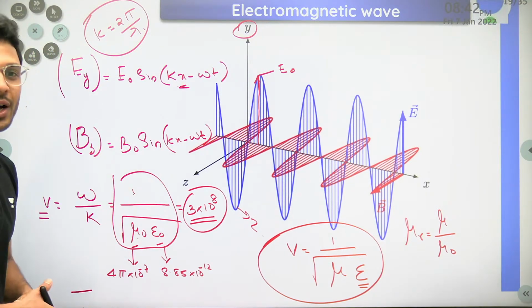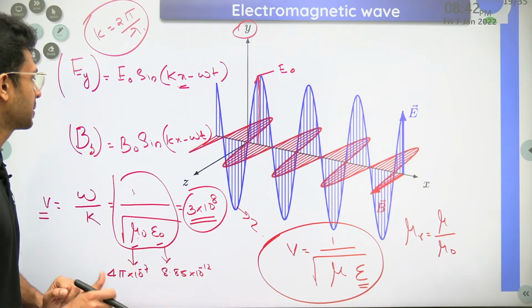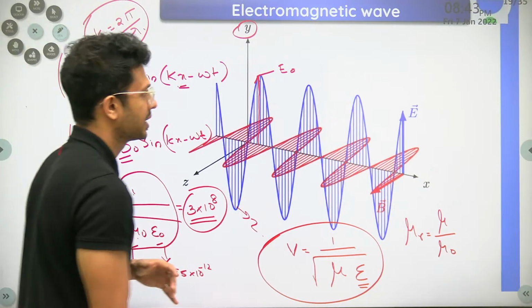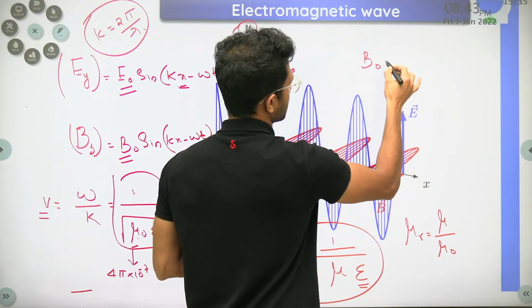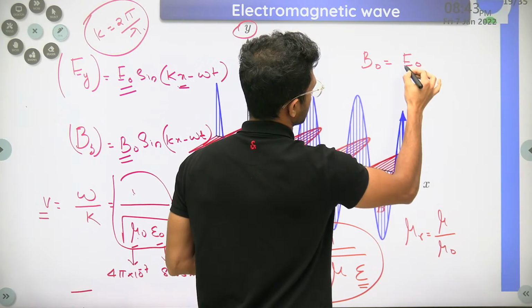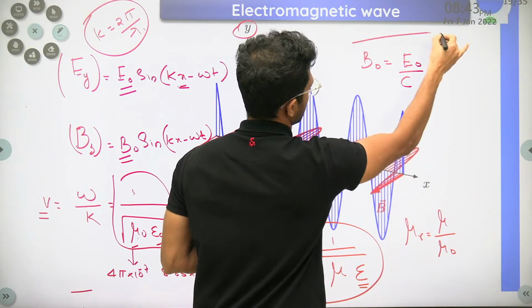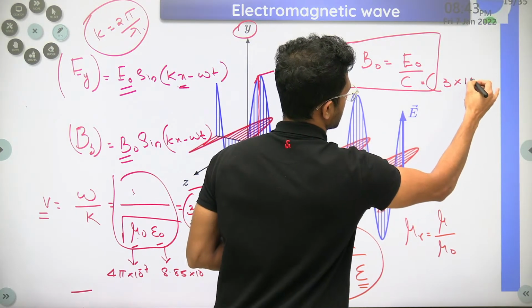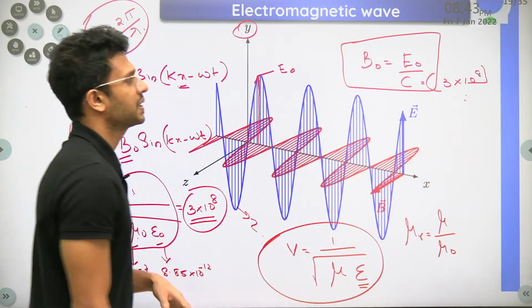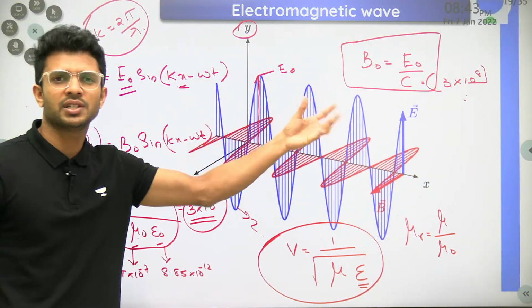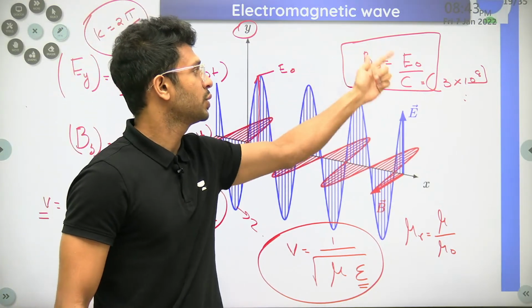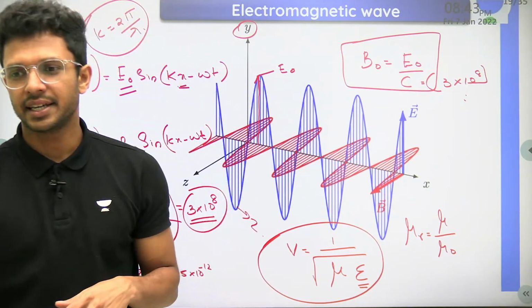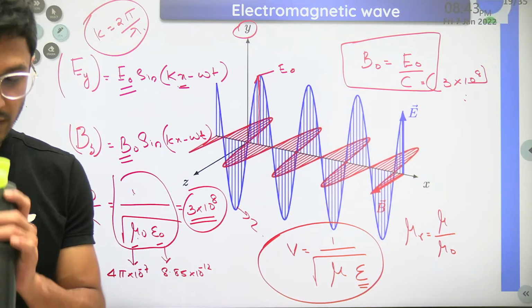Anyway, now I want to give you one more very important formula which connects E0 and B0, because most of the questions appear from this. The value of B0 is equal to E0 divided by C. What is C? The velocity of light in vacuum, whose value is 3 into 10 power 8. That is very important because most of the questions pop up from this part. B0 is equal to E0 by C. Done? Quickly write these concepts also.